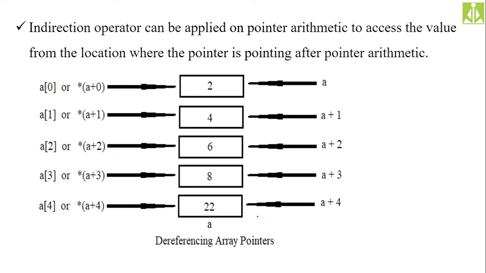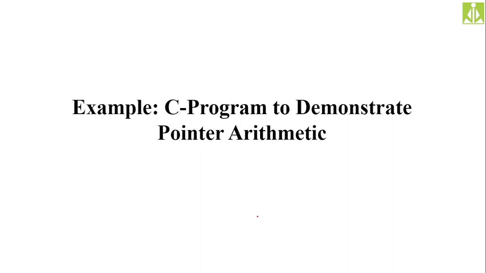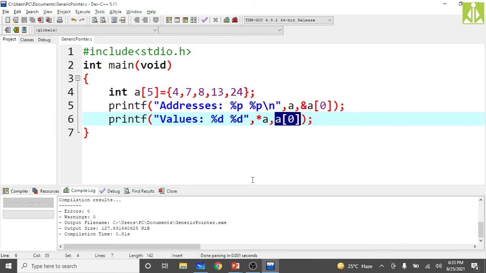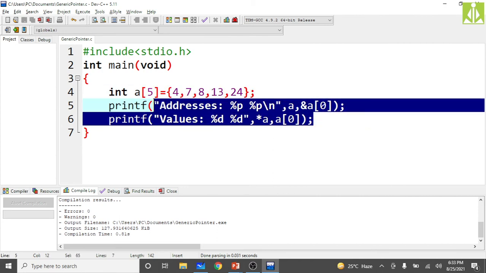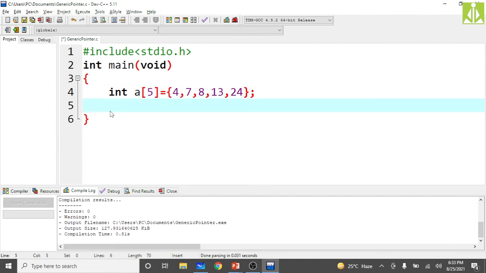Hopefully you understood. Now we do a practical program, a simple program, in order to demonstrate how we do this pointer arithmetic in our programming. One simple approach I am taking: I am declaring one simple array, and I will take this same array instead of going here and there. Now declare one pointer as well, int star p. I'm avoiding the confusion as much as possible, so instead of ptr I am taking p, because I took p in the examples.